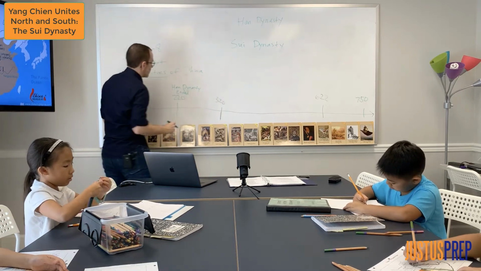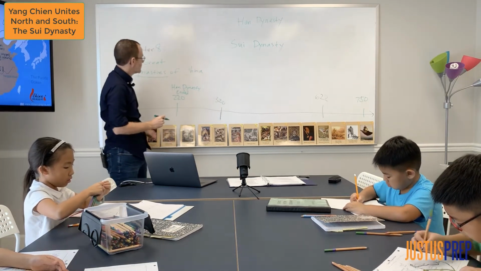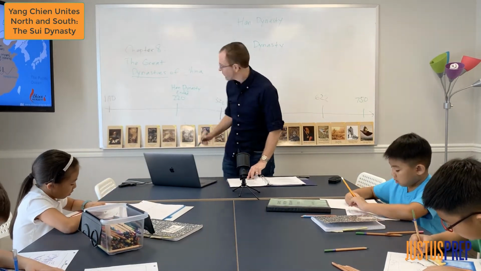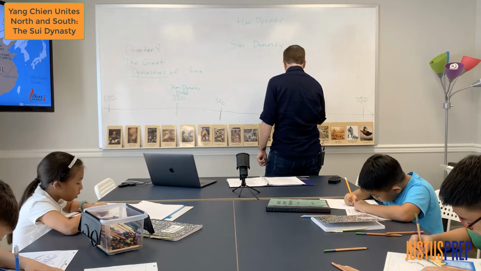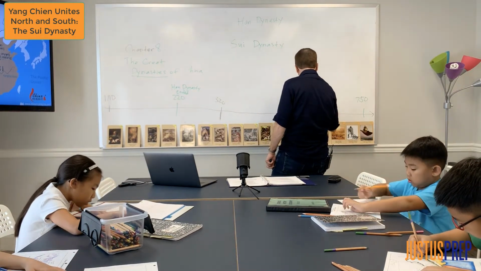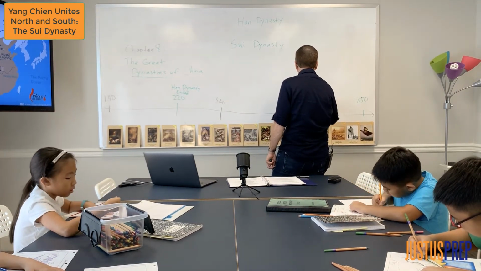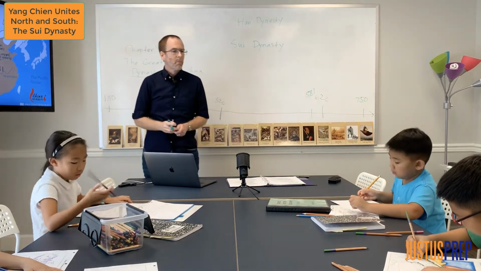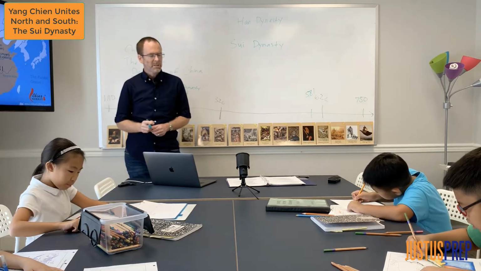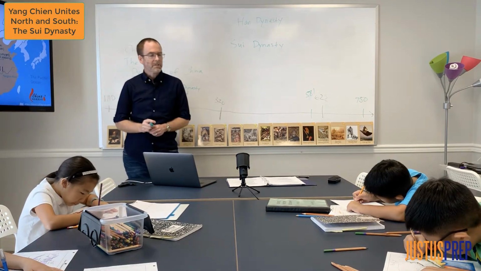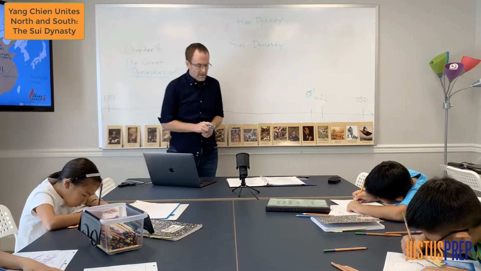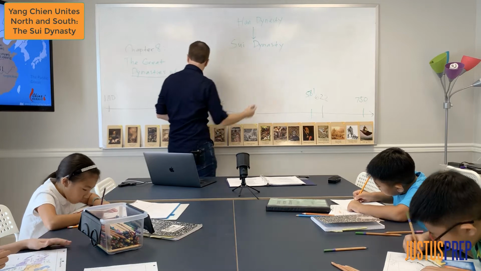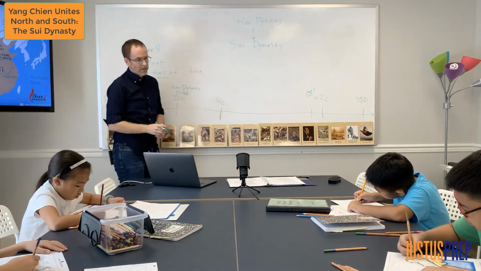Different reasons, but we can't get into that today. So for a long time, from 220 all the way to 581, China wasn't united. And it was a difficult time for them. It was kind of like a dark ages, I guess we could say, between the Han and the Sui Dynasty. It was a long period of time between 220 and 581.